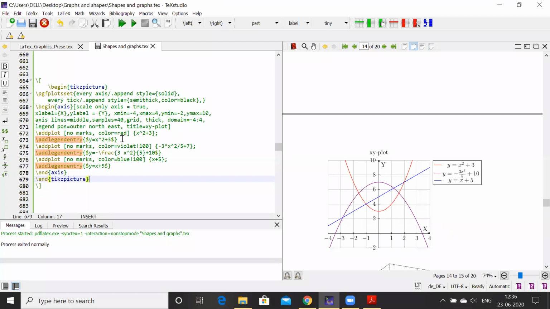We cannot plot those. Of course, we can do those kinds of things also by customizing our TikZ package, but it will become a very tedious thing, because the computational part is already done by other software, and those graphs or any images, we can add very easily using \includegraphics.